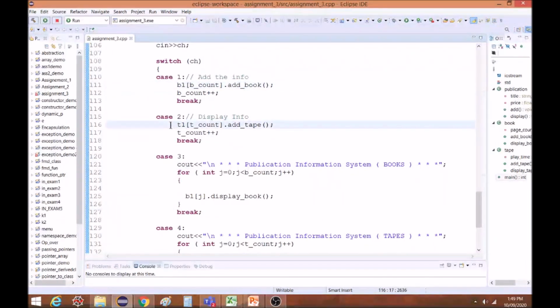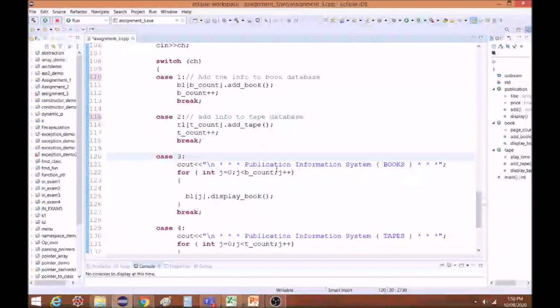Similarly, if case 2, that means I want to add a record to the tape information. So this should be add information to tape database, and this is add info to book database. So here in the tape database I have array T1. T count keeps the count of the number of tapes. It will add the first, it will increment the count, it will add the second, it will increment the count. So finally T count will have the total number of tape records I have in the tape database. So this is how case 2 works.